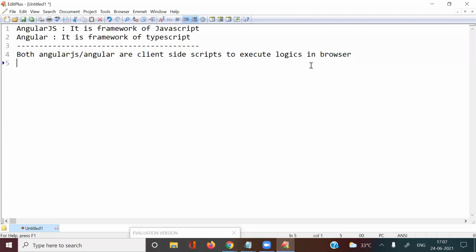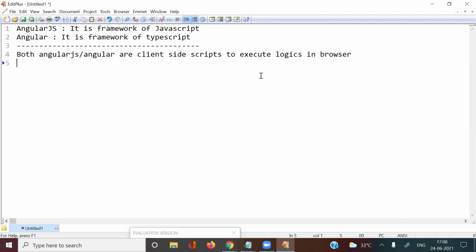Now here I am telling you they used TypeScript from version 2.0 onwards. Version 1.x we are calling as AngularJS. To implement the packages of AngularJS, the technology they use is JavaScript. And to implement the packages of Angular, they use the technology TypeScript.